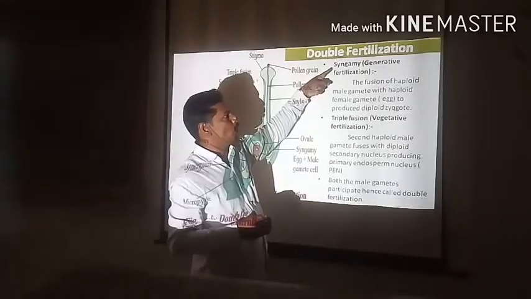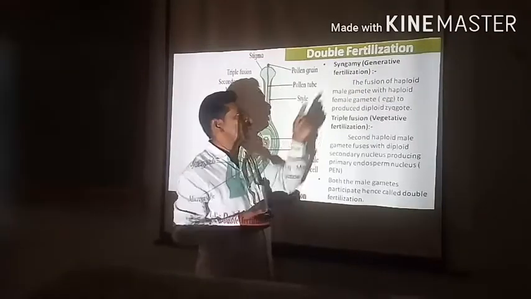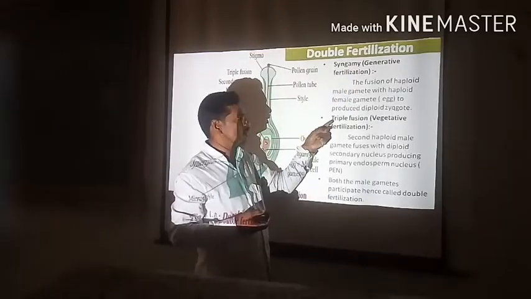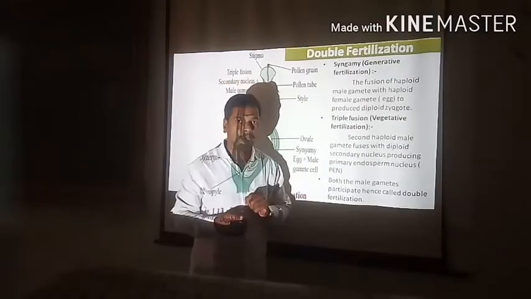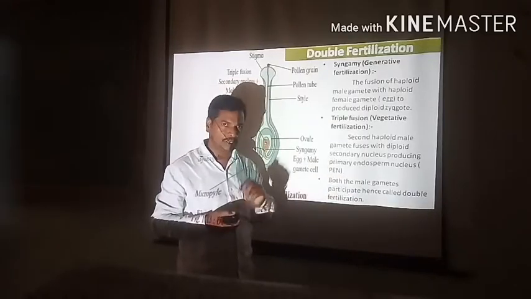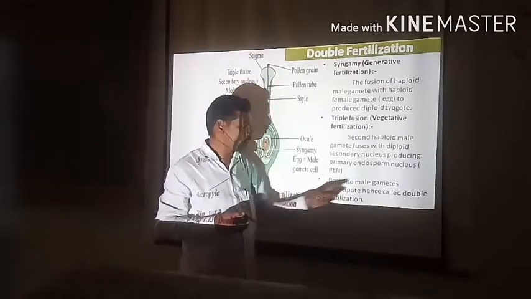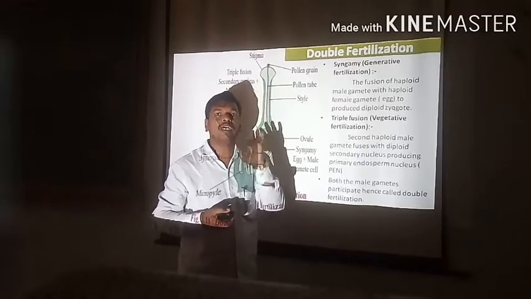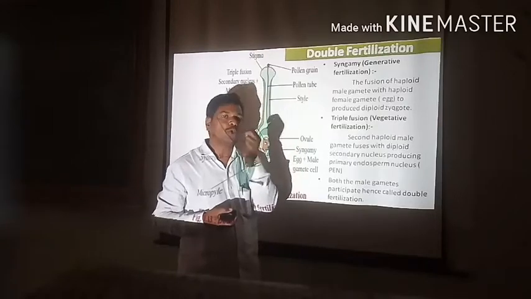The first one is said to be syngamy, which is also called generative fertilization, and the second thing is triple fusion, which is also called vegetative fertilization. In this fertilization, both the male gametes participate, and the entire mechanism is said to be double fertilization. As concerned double fertilization, there are two steps. The mechanism is completely with the help of two specific steps.